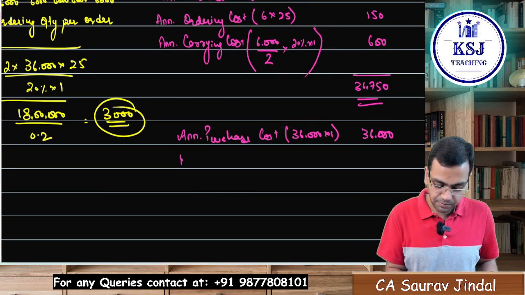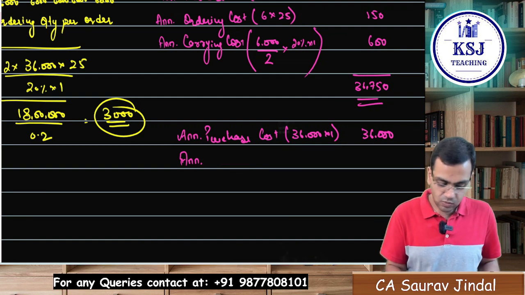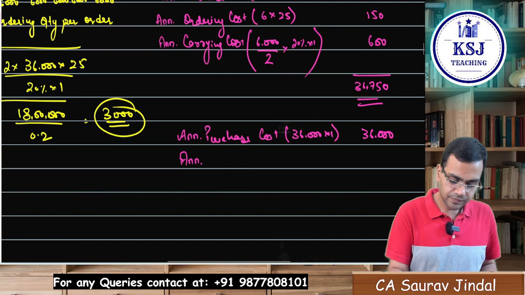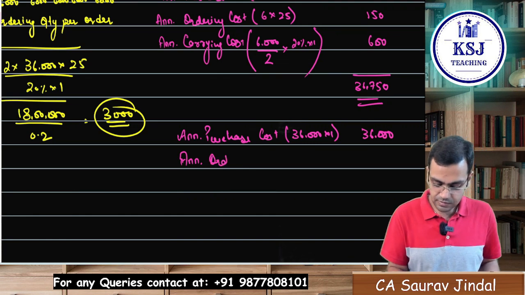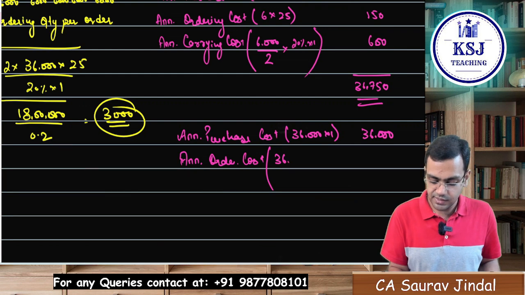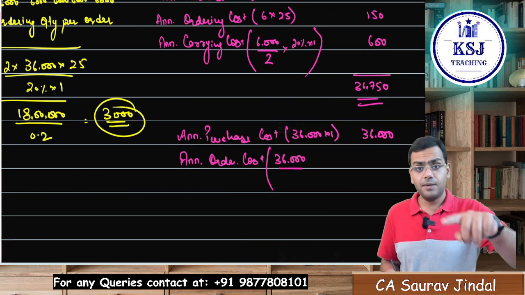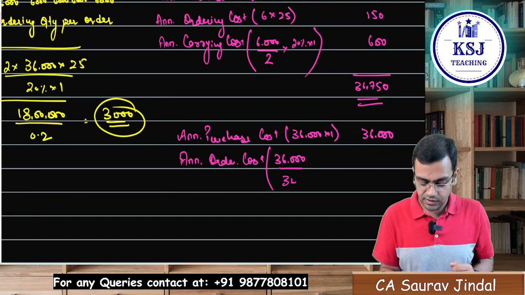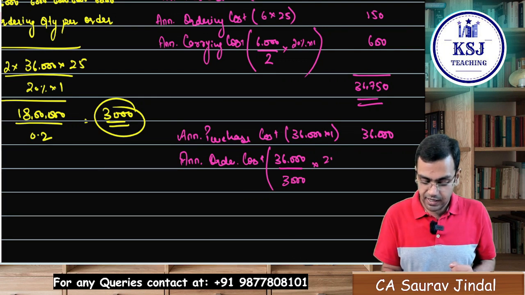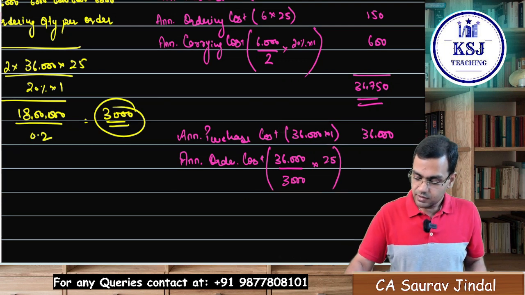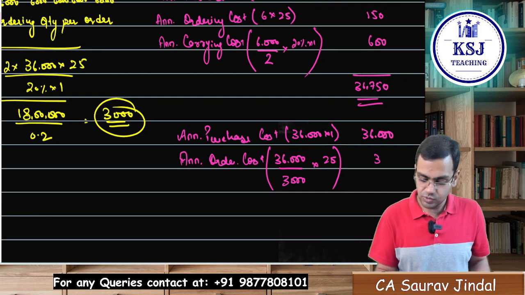Right? What will be your annual carrying cost? No, sorry, ordering cost first. We'll take ordering cost first. Annual ordering cost. Now 36,000 annual requirement divided by EOQ, that is 3000, multiplied by 25. 36,000 divided by 3000 multiplied by 25, that comes to 300.